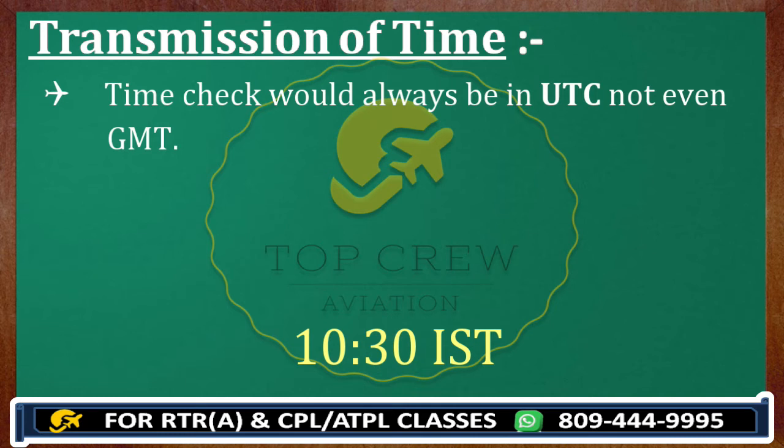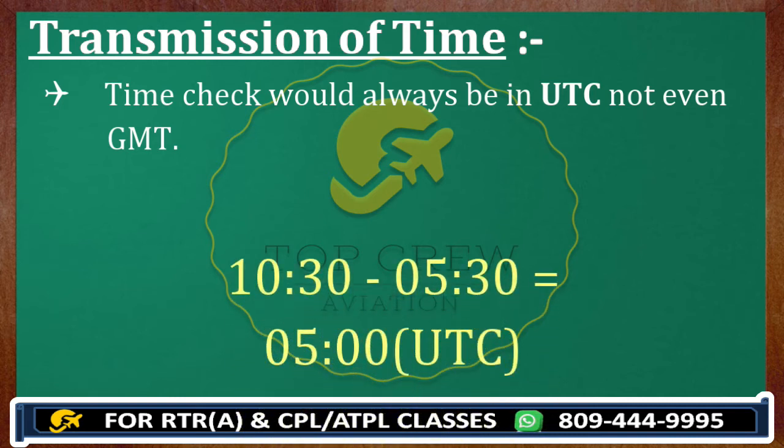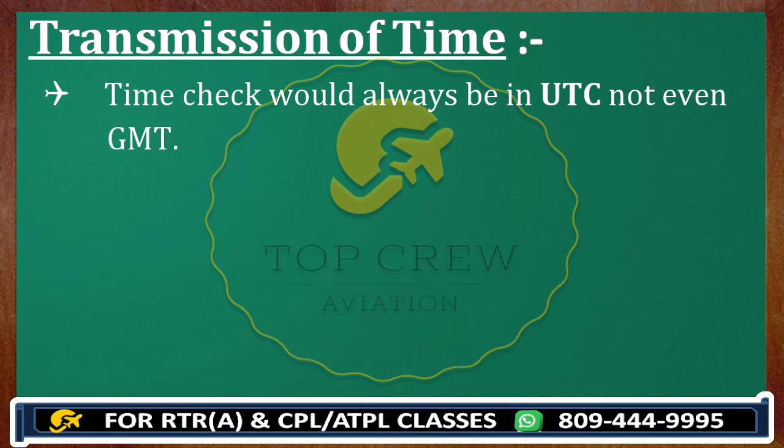Let's say for example it is 1030. We subtract 0530 from 1030, so the UTC time would be 0500. I hope you understand, guys. In case of any confusion, do let me know. I'm here to help you.